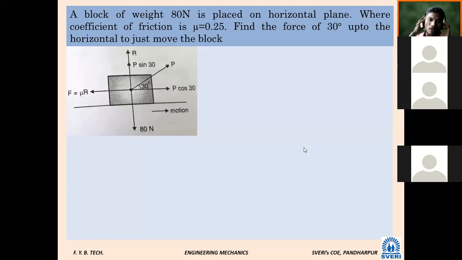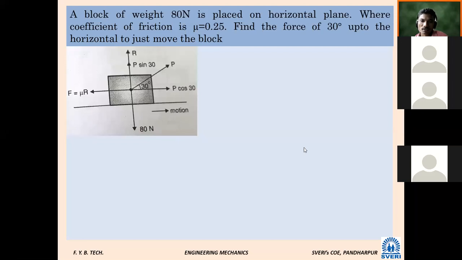Will you take it for your homework, or will you solve here only? Who will read? 35 will read loudly. Same problem, only the angle is different. Roll number 35, read it loudly. A block of weight 80 Newton is placed on a horizontal plane where the coefficient of friction mu is equal to 0.25. Find the force at 30 degrees to the horizontal to just move the block.